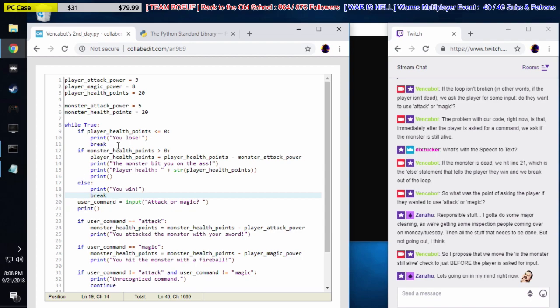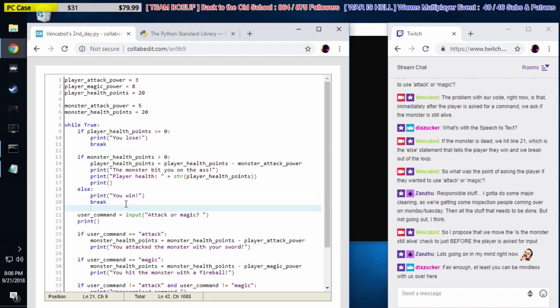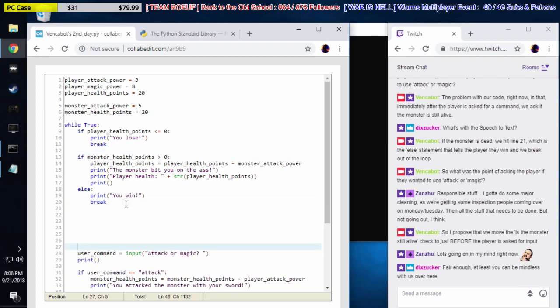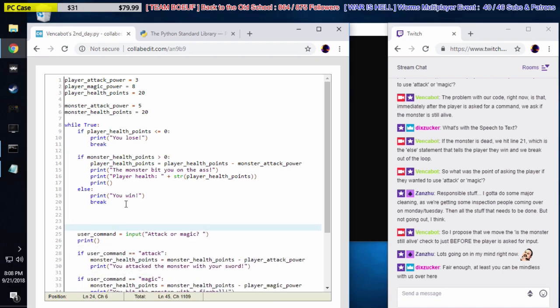There you go. Okay, you can put some empty lines just to make it a little bit more readable. Empty lines in Python are totally meaningless. So that just means you can use as many lines as you want to make it more readable for yourself. In this case, I'm putting some empty lines before and after some if and else blocks to make them kind of visually separate.